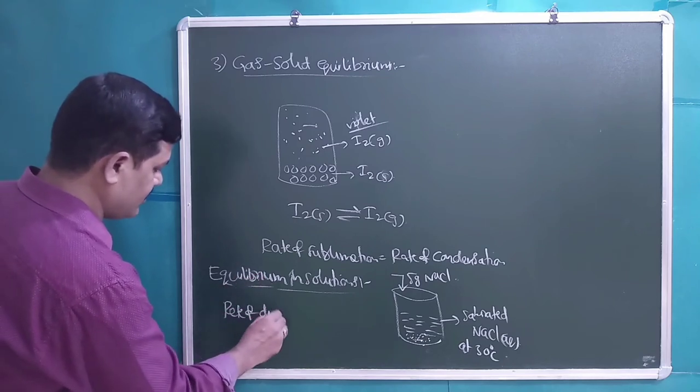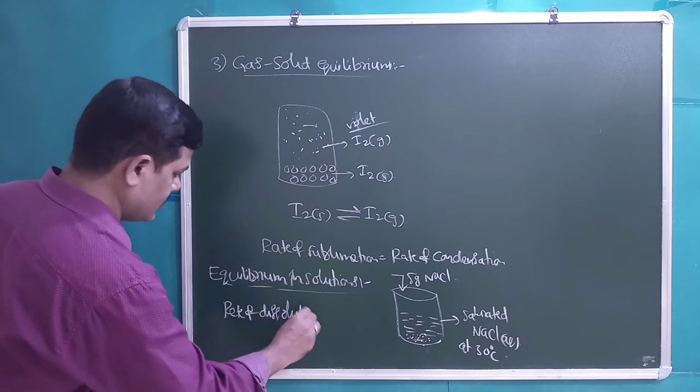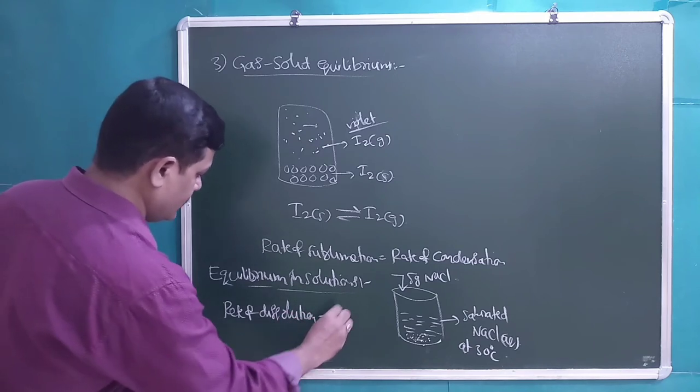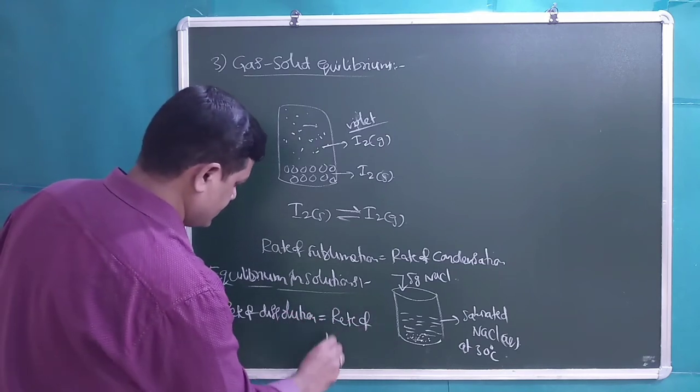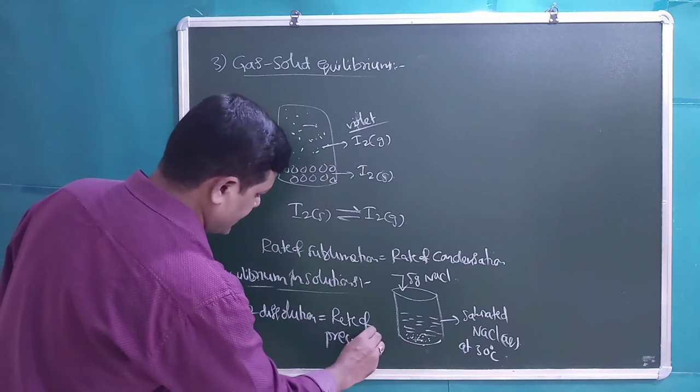rate of dissolution is equal to rate of precipitation.